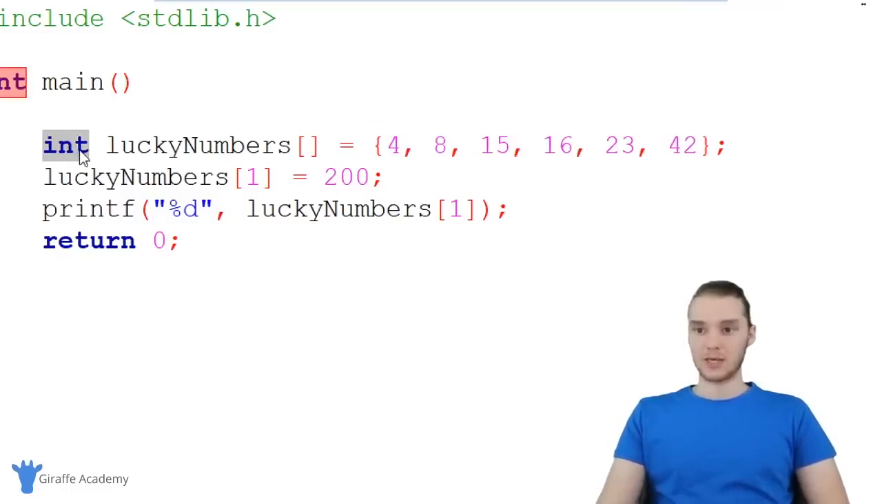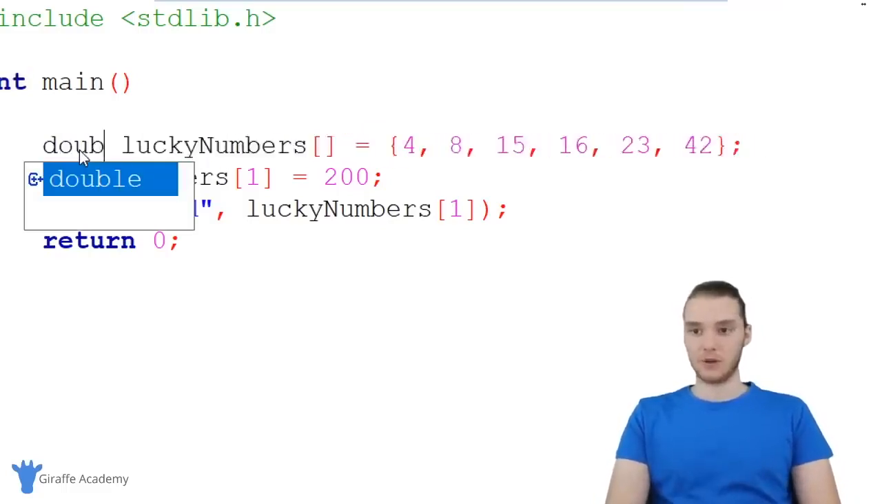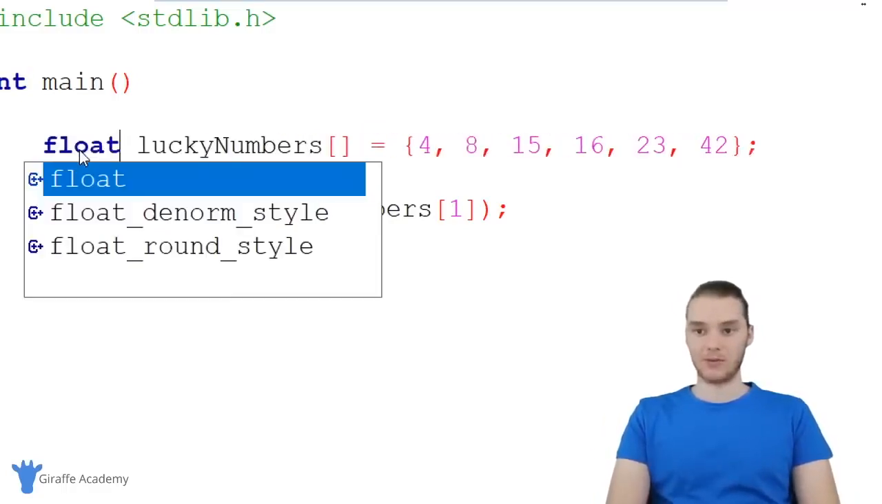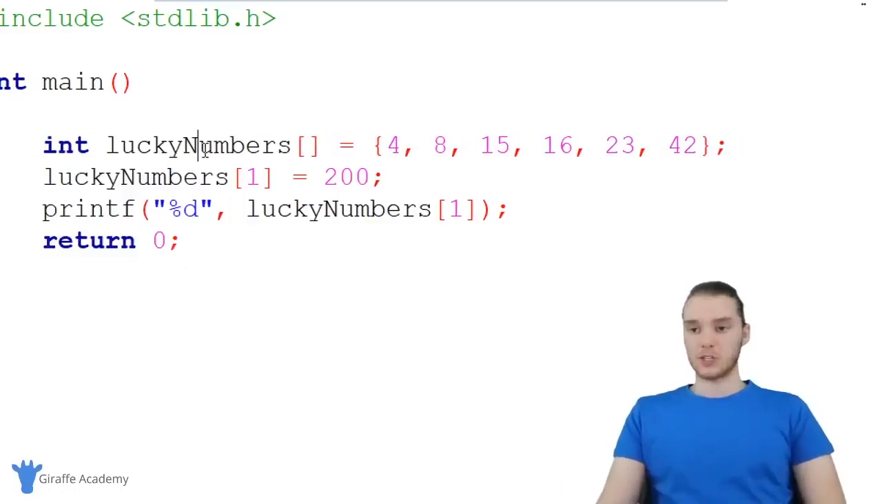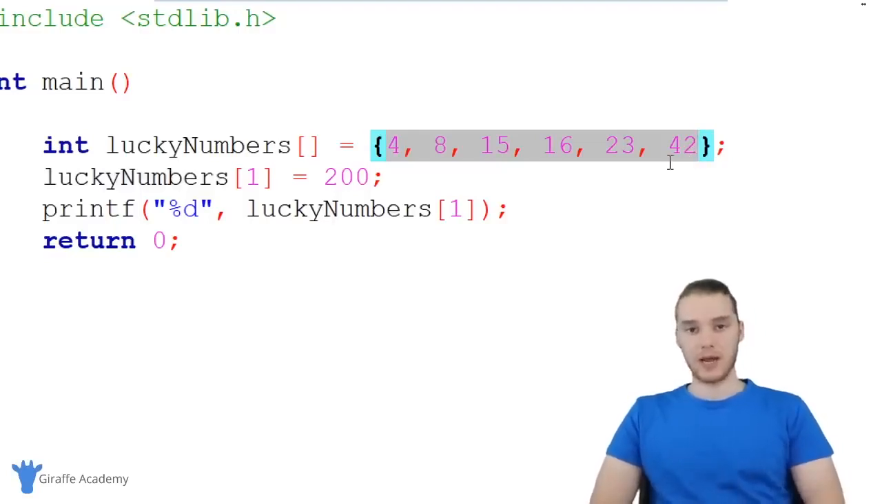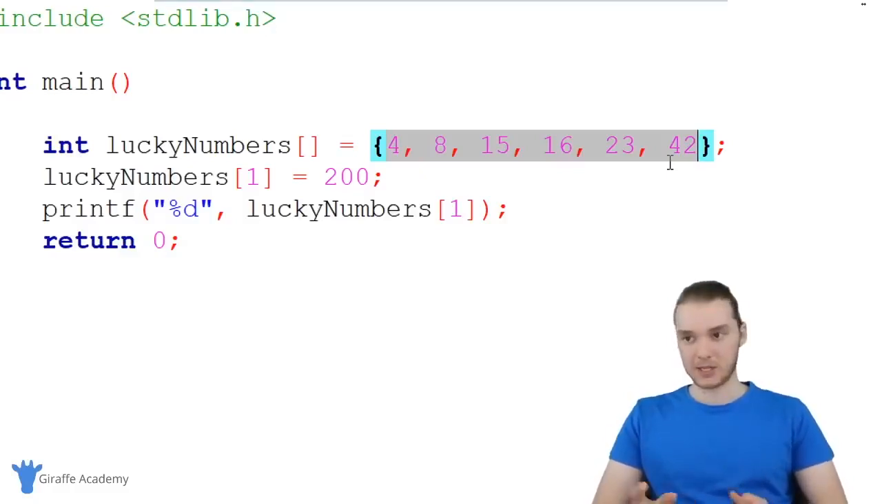So like I said, I could do this with an int. I could also do this with a double. I could do this with a float. I could do this with whatever I wanted. But there's going to be situations where you might not necessarily know all the elements that you want to put inside your array. So let's say I'm creating an array and I don't know what numbers I want to put in it yet. So maybe I just want to create it. I want to tell C that we need it, but I don't want to necessarily put anything in it right away.